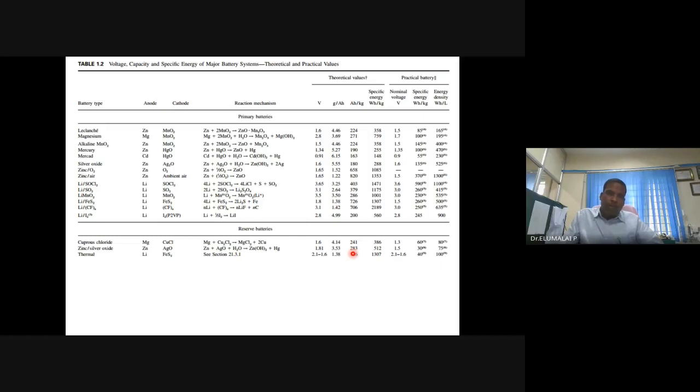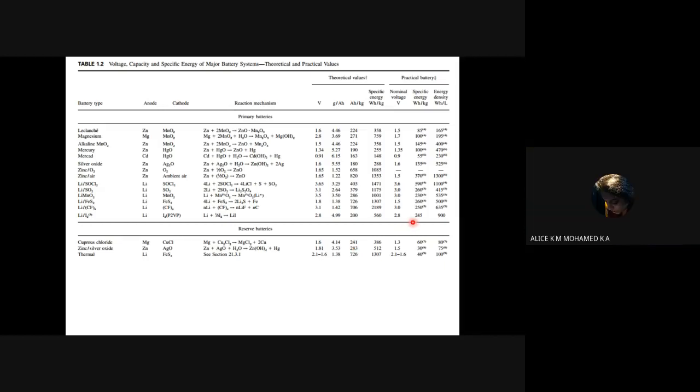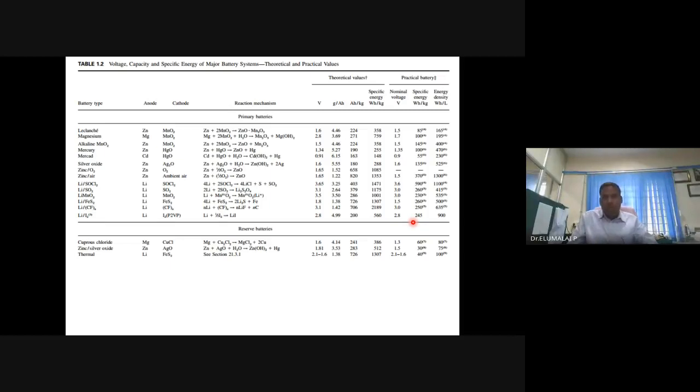Is it possible to get the oxidation state of manganese in manganese dioxide? +4, very good. Each oxygen has a valency of -2. We have 2 oxygen, so -4. The whole material is neutral. Then obviously manganese should be in +4 to get a neutral charge.